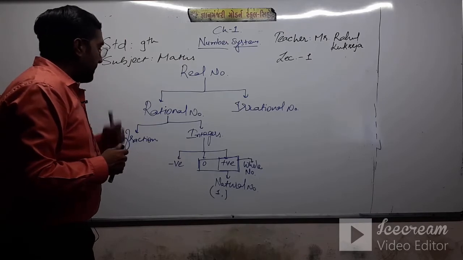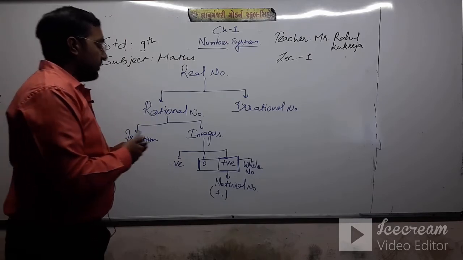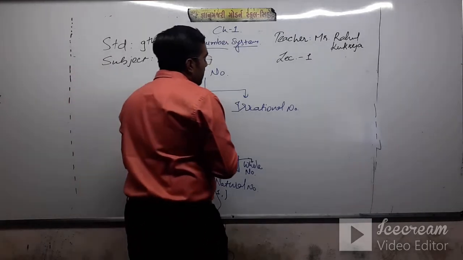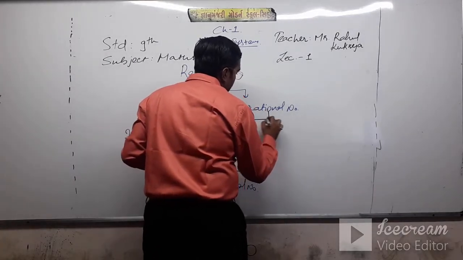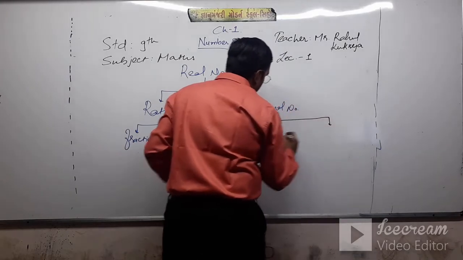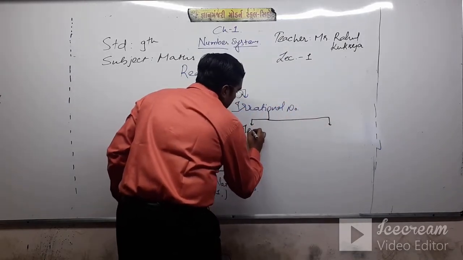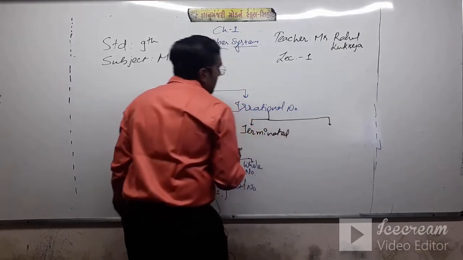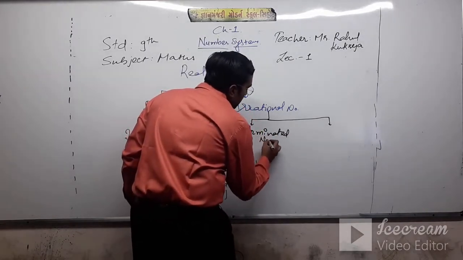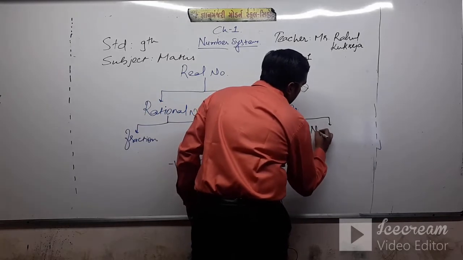Now we are dividing the irrational numbers. Irrational numbers are again divided into two parts. One of them is terminating numbers, and the second one is non-terminating numbers.